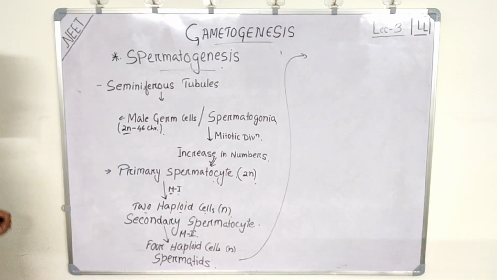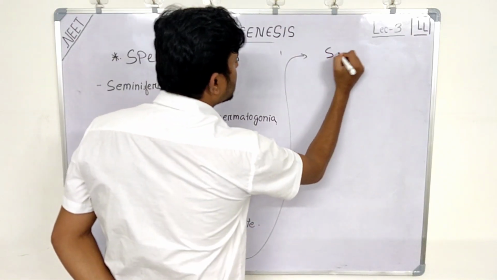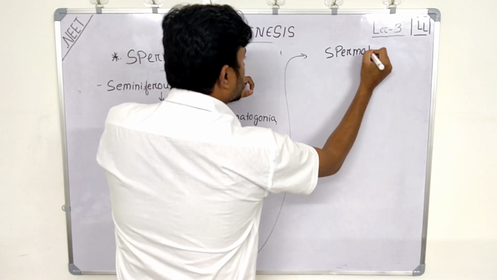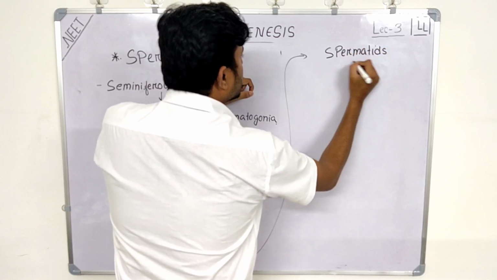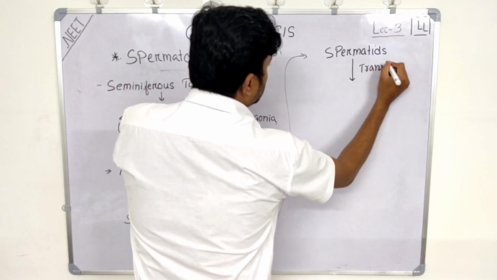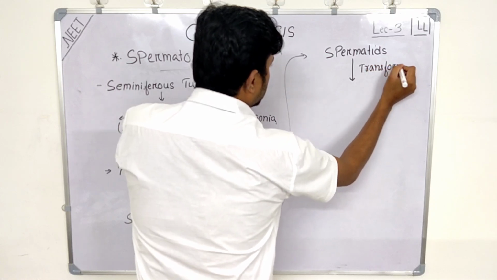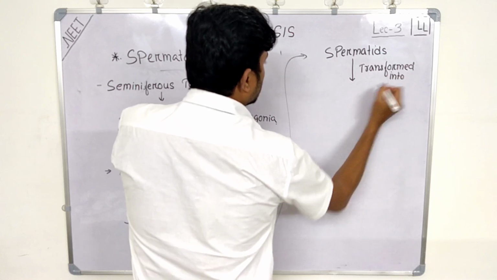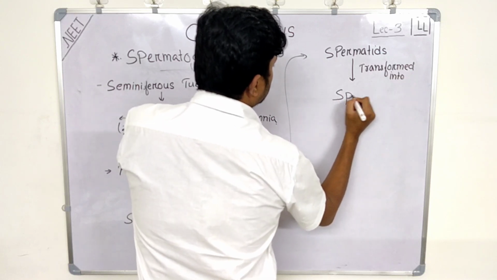Now these spermatids are transformed into sperms.